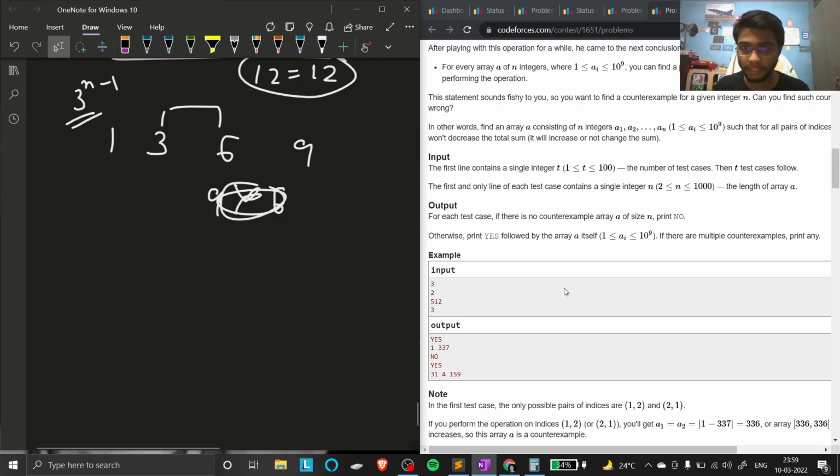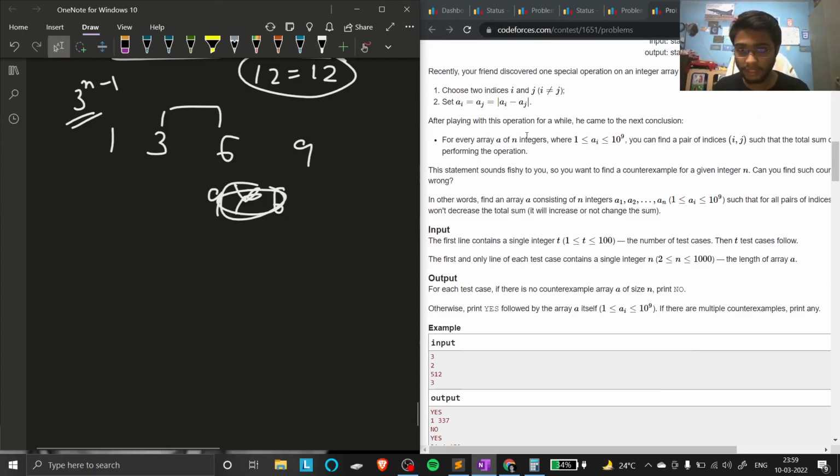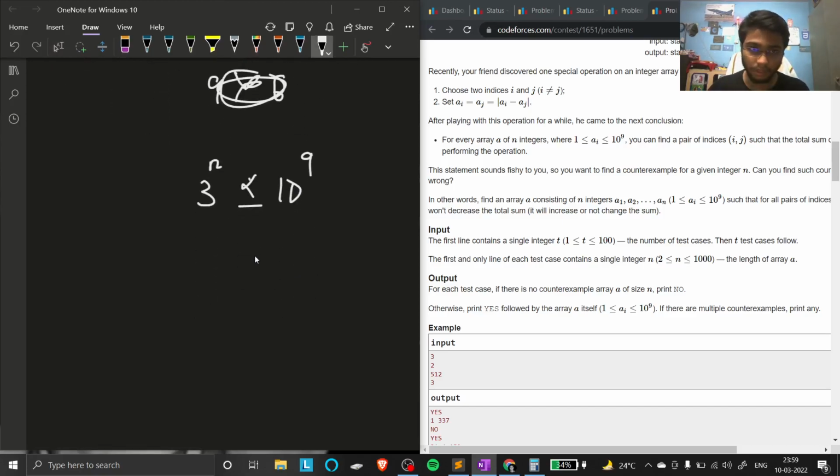But the thing here, he told clearly that for any array A of n integers, where A_i should be greater than 1 or less than 10 raised to power 9. Fine, understand. The condition is that your highest power, 3 raised to power n, should be less than or equal to 10 raised to power 9. So it is an upper bound. After that, you have to print no. If any number is going above it, the answer would be no.